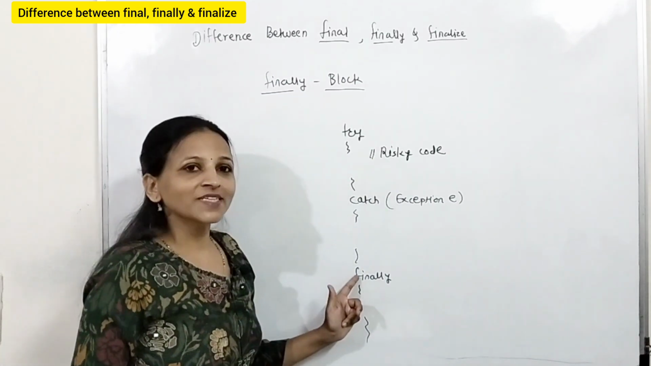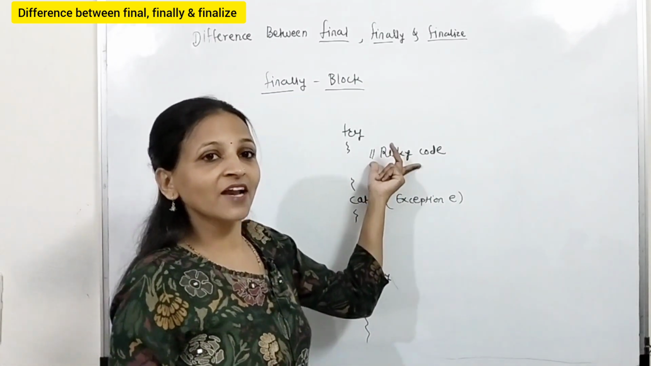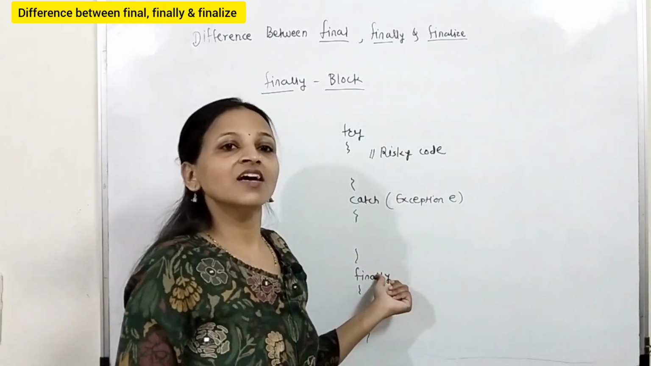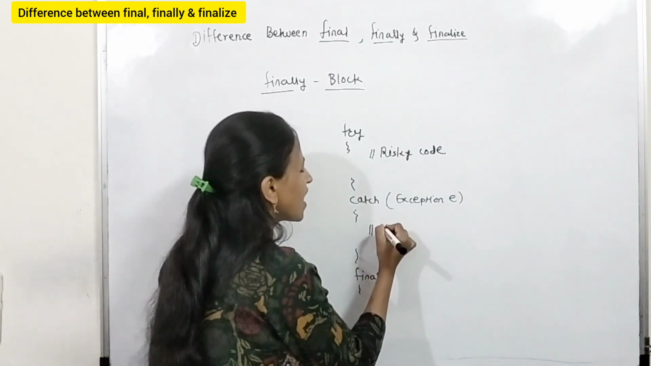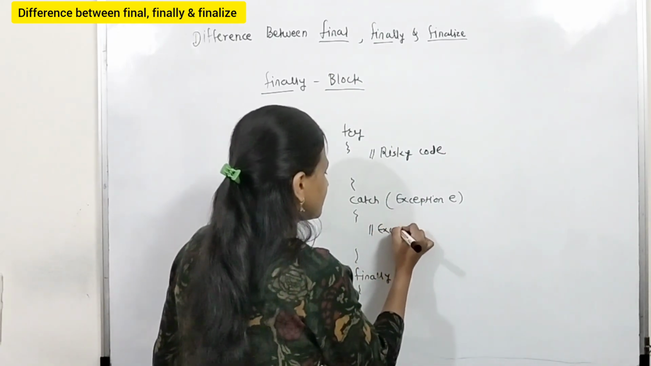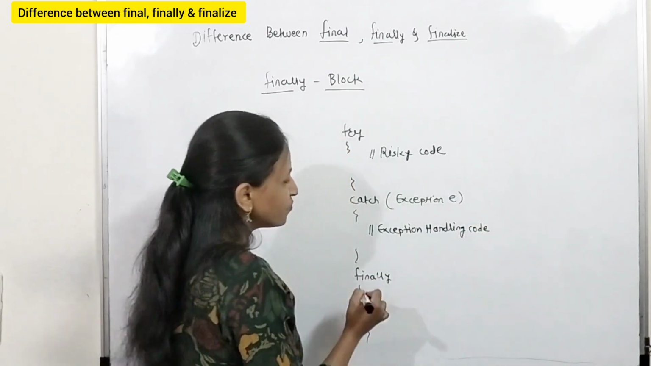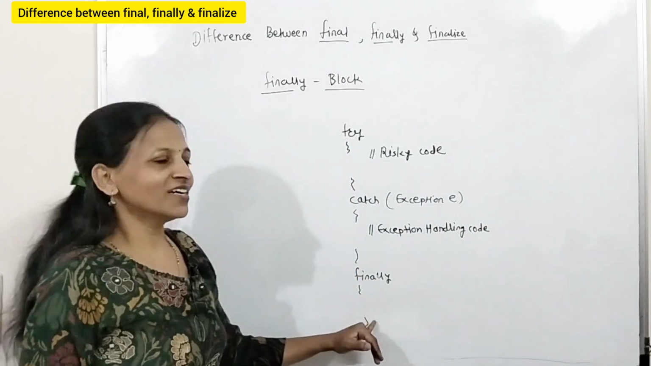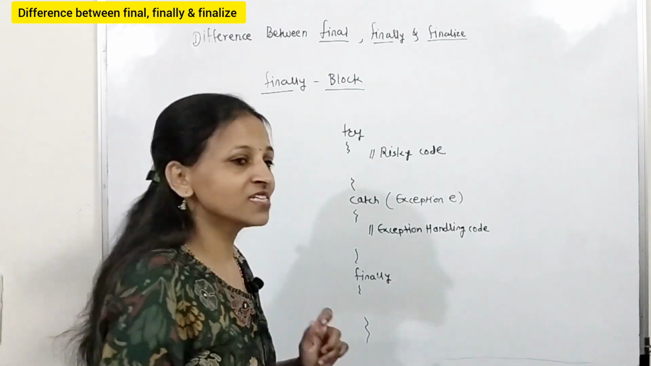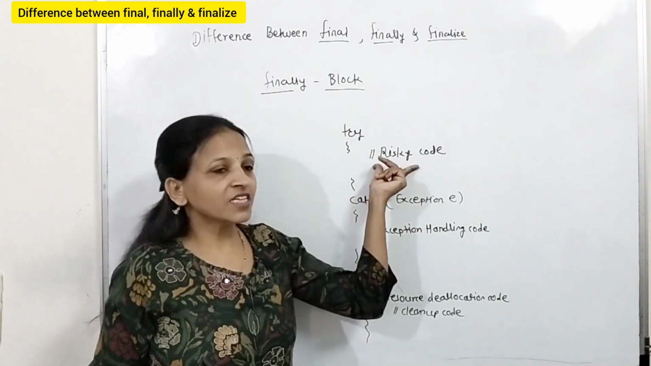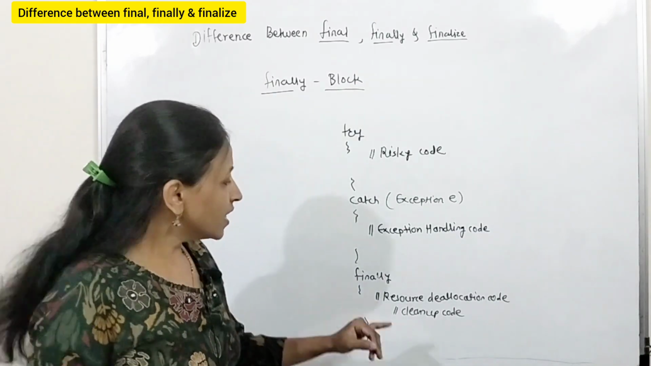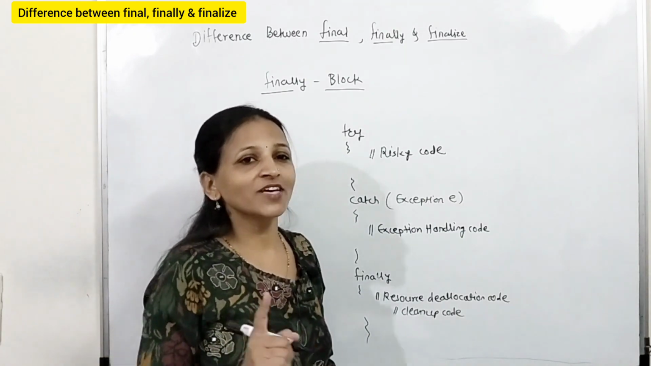And the catch block is where we normally write what is to be executed if an exception occurs. Here we will write the exception handling code. And finally is a block where we have to write resource deallocation code. It is also called cleanup code. Whether the exception is occurring or not occurring, in every case the finally block will always get executed.